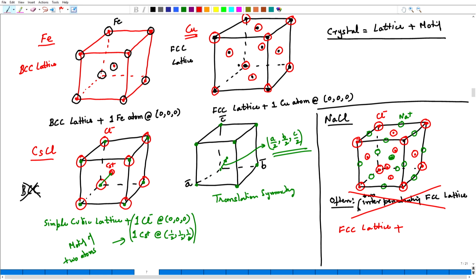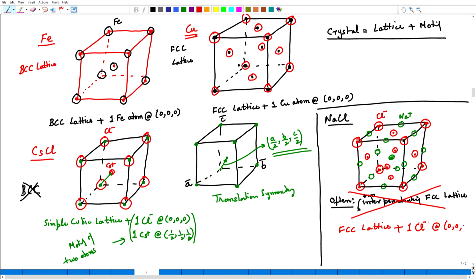Therefore, I have effectively 4 sodium ions and 4 chlorine ions in this unit cell. But then I know that this is an FCC lattice, so I have 4 lattice points per unit cell as well. So, what I can do now is, if I say 1 chlorine ion